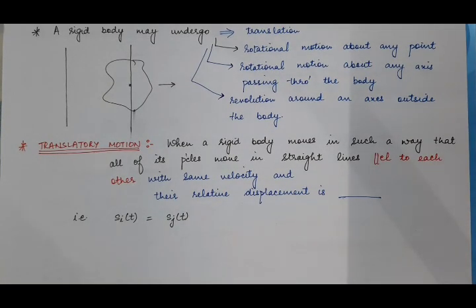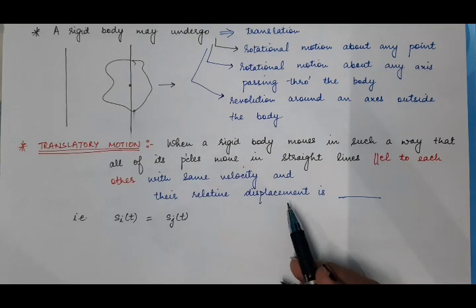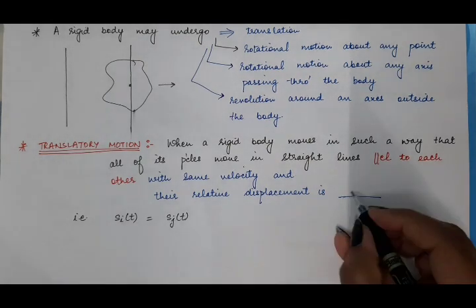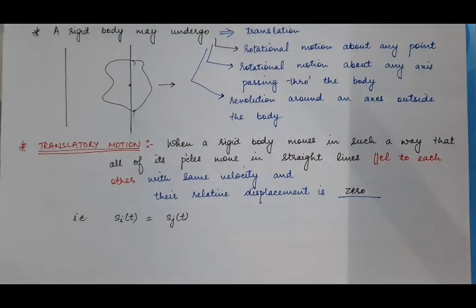So when a rigid body moves in such a way that with the motion of the rigid body, all of its particles which are inside the body, which the rigid body is composed of, also move in a straight line in parallel to one another with the same velocity and the same acceleration, and the relative displacement of one particle with respect to another is zero, meaning the distance between those particles remains constant even during the motion, then this type of motion of a rigid body is known as translatory motion.